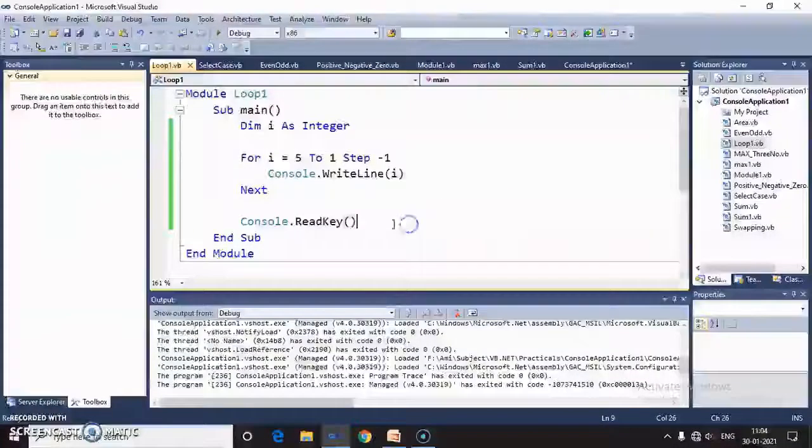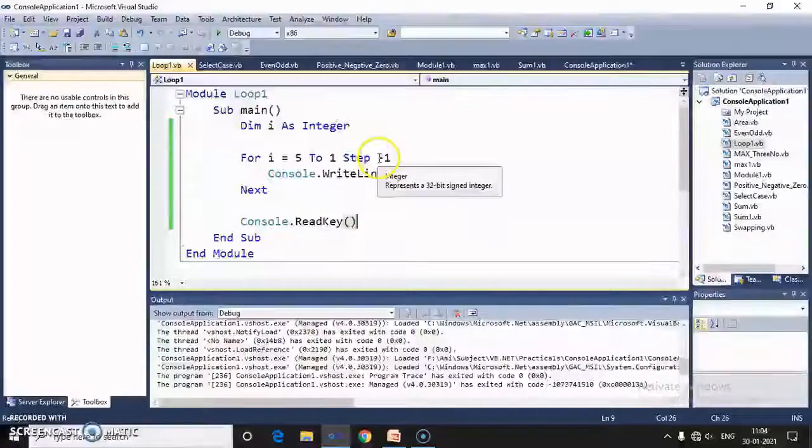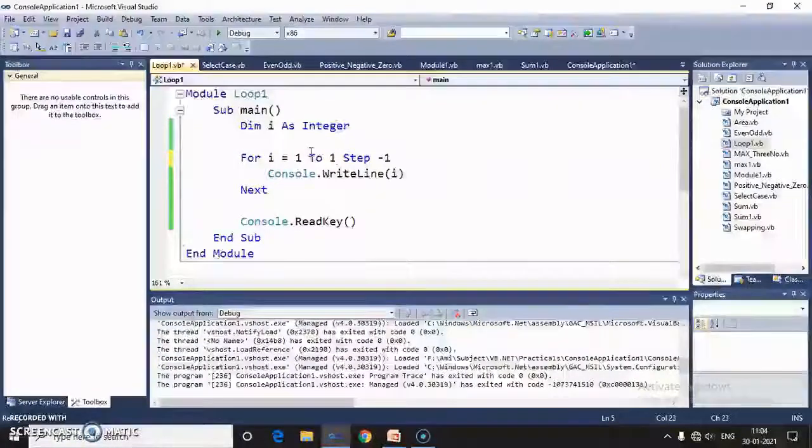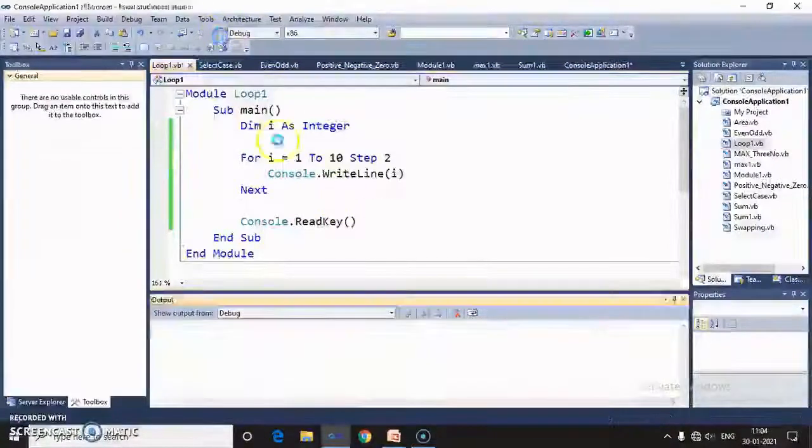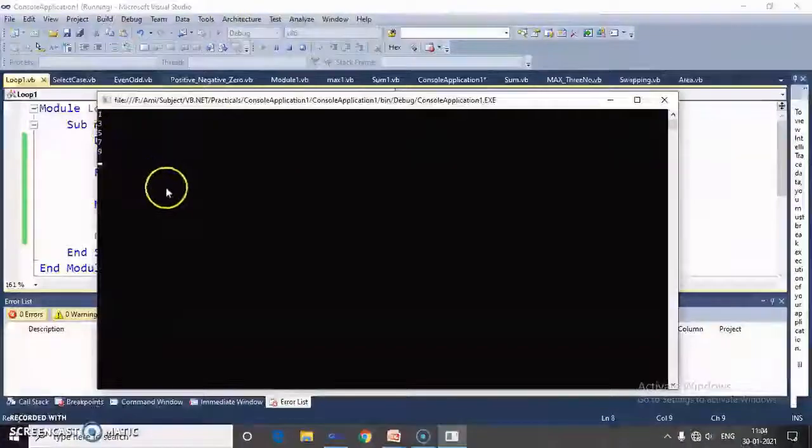Suppose I want to increment the value by 2, meaning start from value 1 to 10. The ending value is 10 and it requires an increment of 2. In that case, I get the output like this: 1, 3, 5, 7, 9.